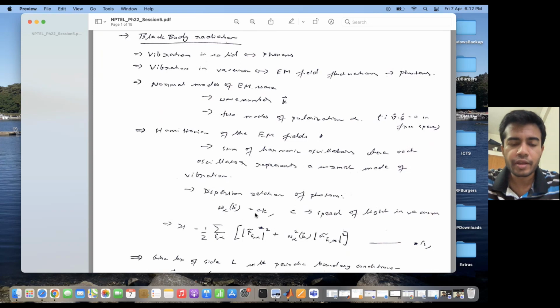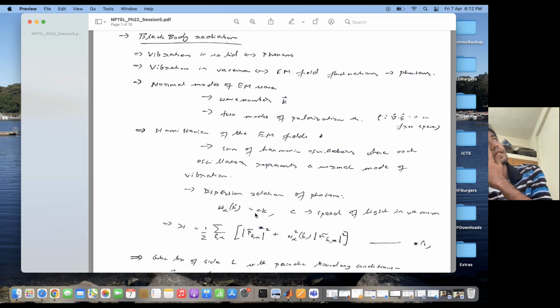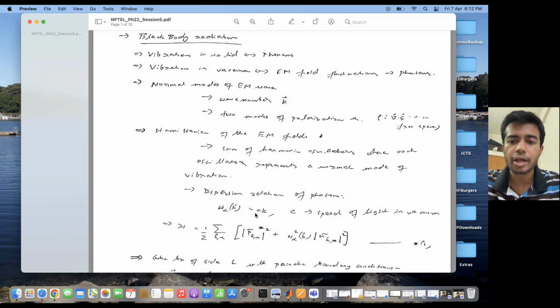Now once I have the omega, I can write the Hamiltonian of the EM wave as a sum of the individual energies of each harmonic oscillator, where the angular frequency of each oscillator is given by this omega alpha k. So the angular frequency depends upon the state of polarization as well as the wave vector.